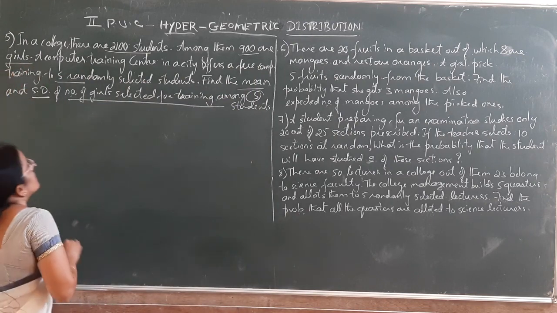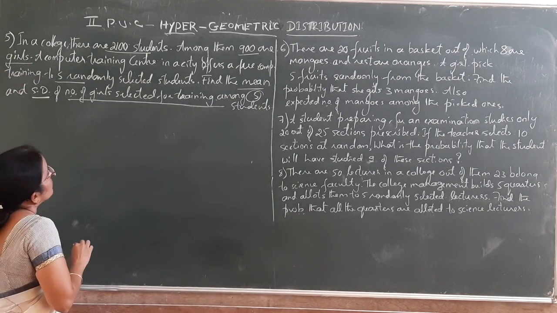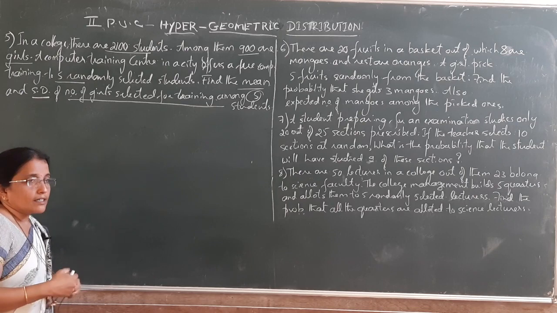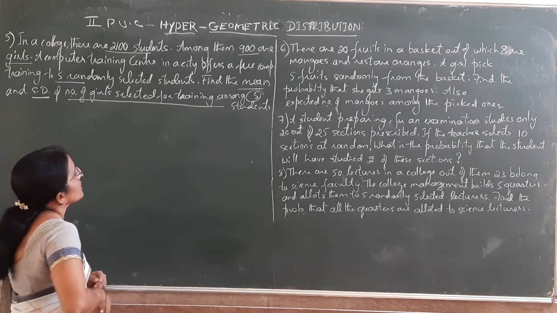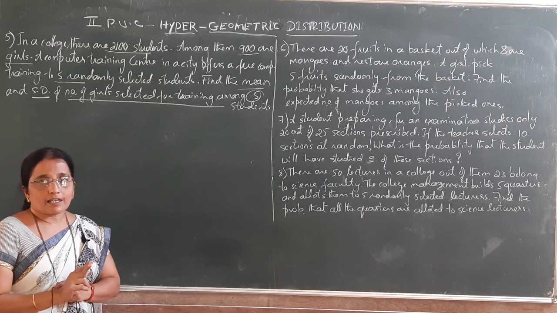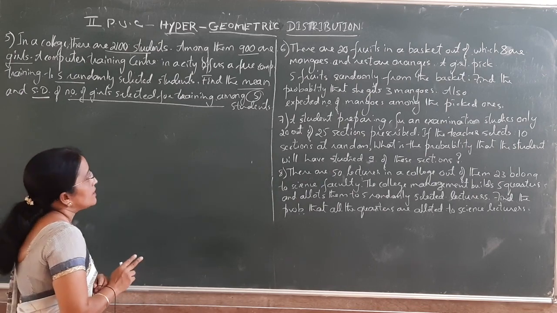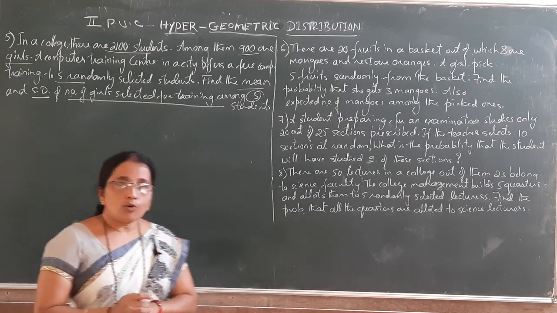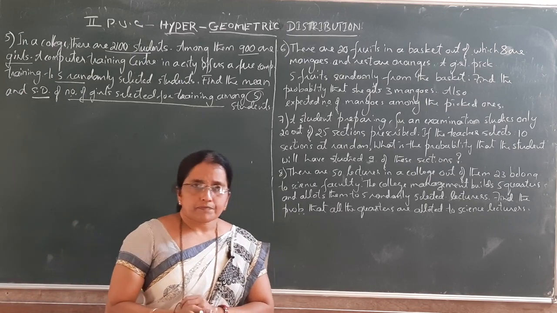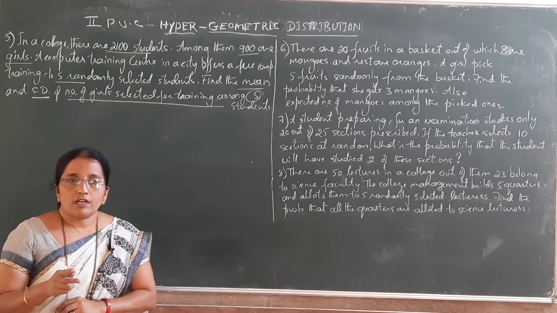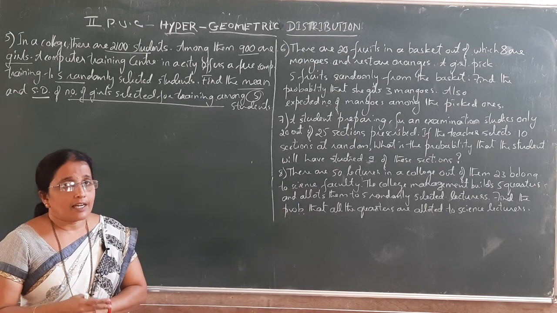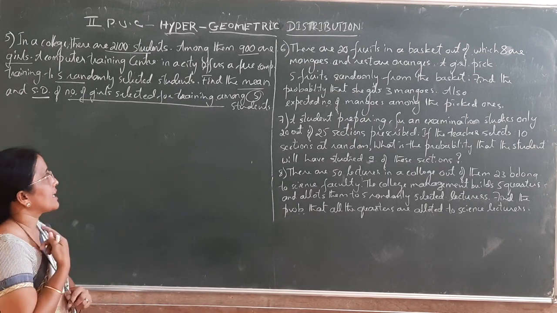Then remaining, 2100 minus 900, that is 1200, are boys. That is, there are 2 classes in a population. There are 2 groups in a population. One possesses the characteristic and another one does not possess the characteristic.